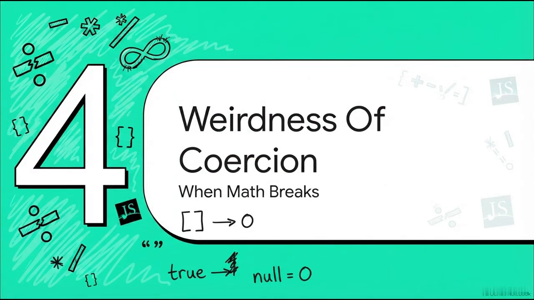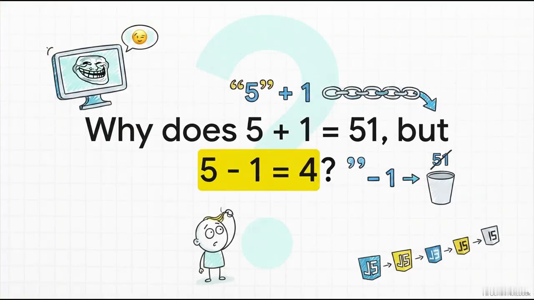The weirdness of coercion: when math breaks. Seriously, if you've ever felt like JavaScript is just actively trolling you, take a look at this classic mind-bending glitch. You have a string of 5 and a number 1. You add them together and JavaScript tells you it's 51. But if you take a string of 5 and subtract a number 1, JavaScript says 4. This right here, this is why beginners pull their hair out. How on earth can the math just change its mind based on the symbol?